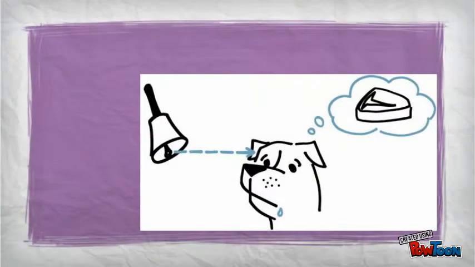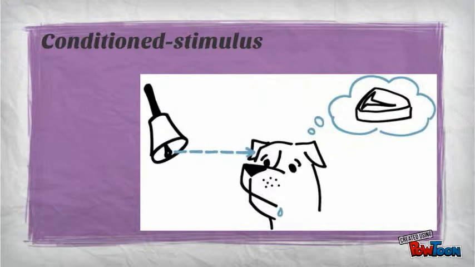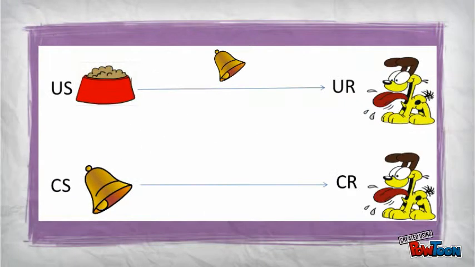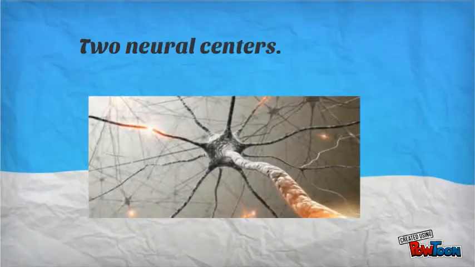When the conditioned stimulus is presented, it excites a distinct brain area. When the unconditioned stimulus follows the conditioned stimulus, the brain centers responsible for processing the conditioned stimulus and unconditioned stimulus are activated at the same time. According to Pavlov, the simultaneous activity of two neural centers leads to a new functional neural pathway between the active centers.